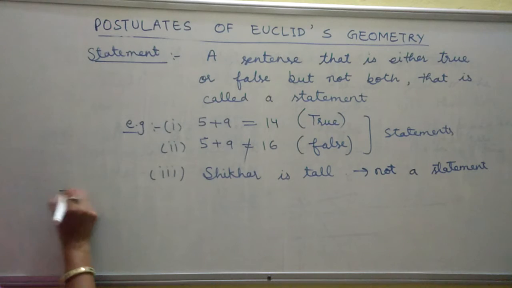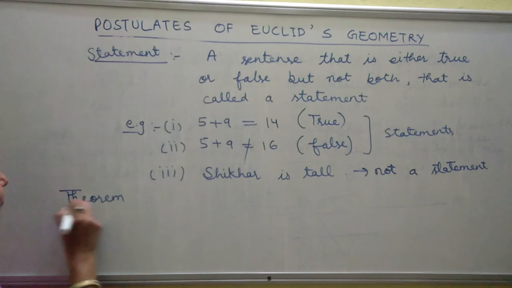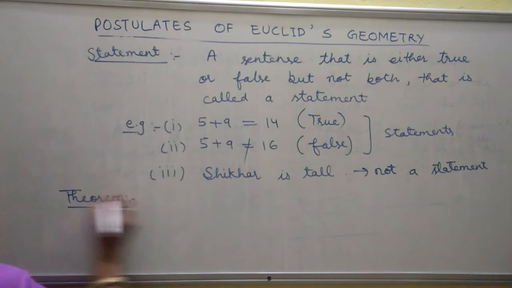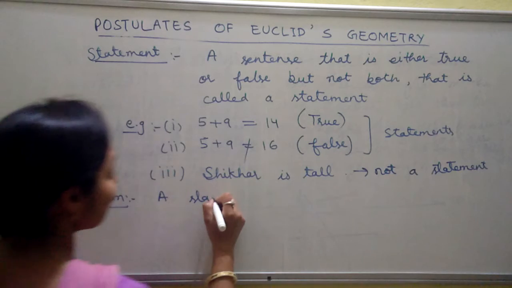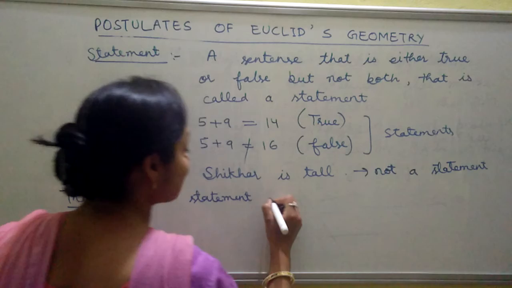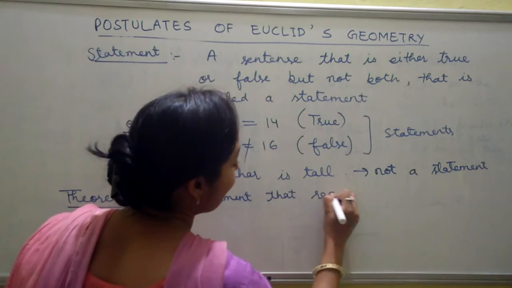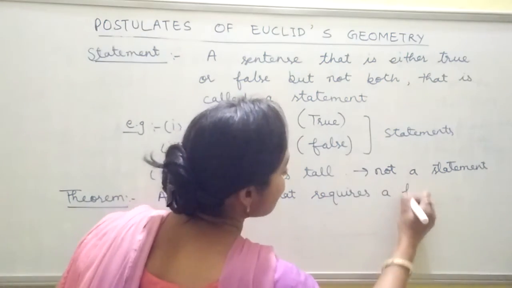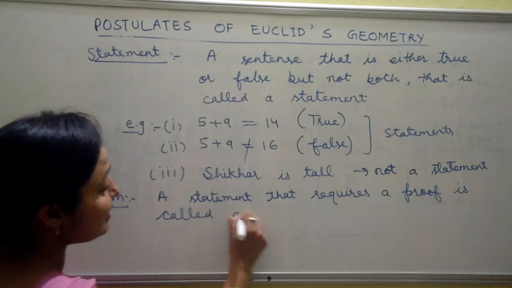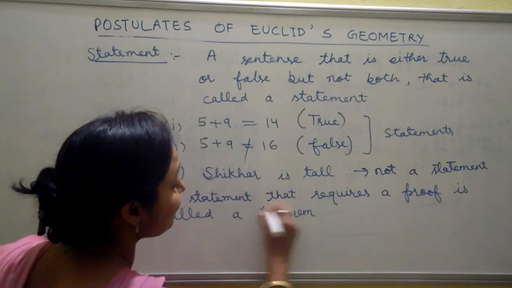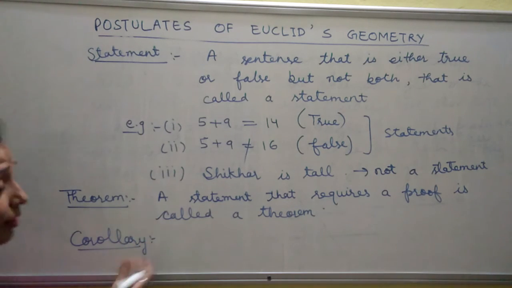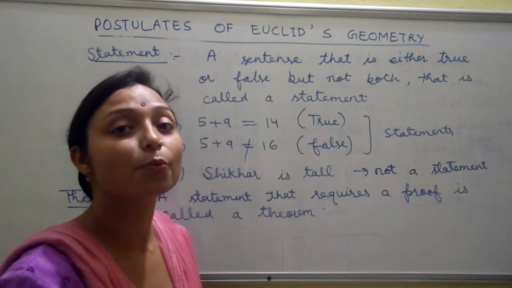Now come to the theorem. What is known as a theorem? A theorem is a statement that requires a proof. Corollary: many times students do not know what a corollary is.